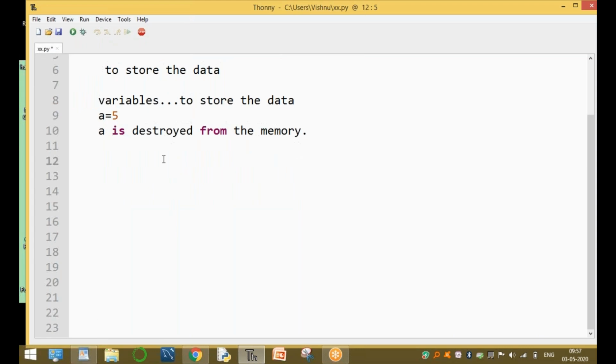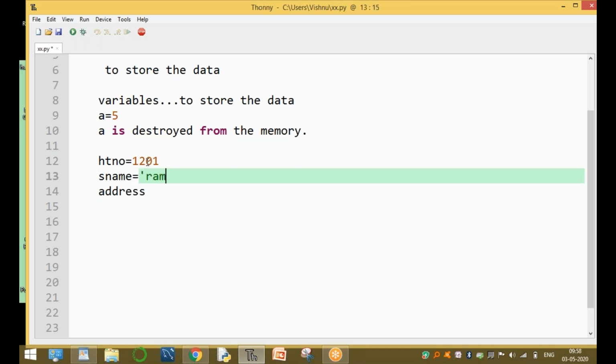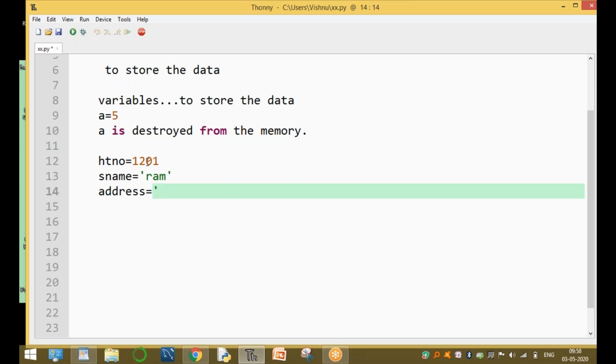For example, assume that we want to store student information: hall ticket number, name, and address of the student. We assume the hall ticket number is 1201, the name of the student is, for example, Ram, and the address of the student is, for example, Austin, USA.